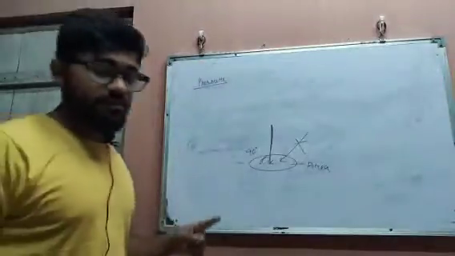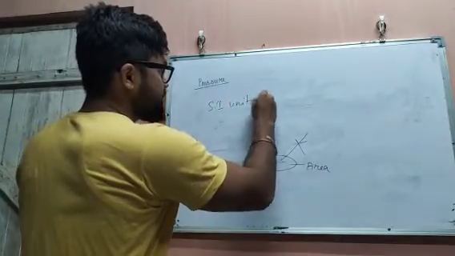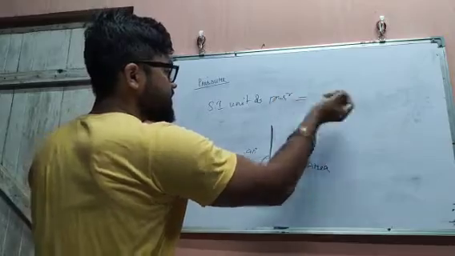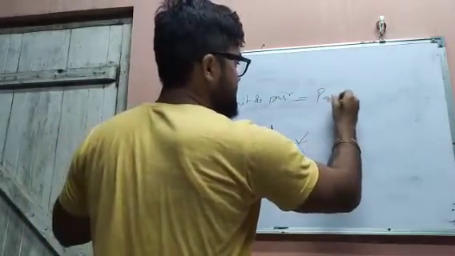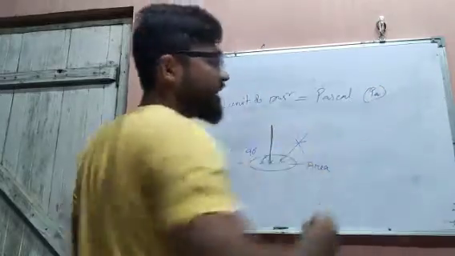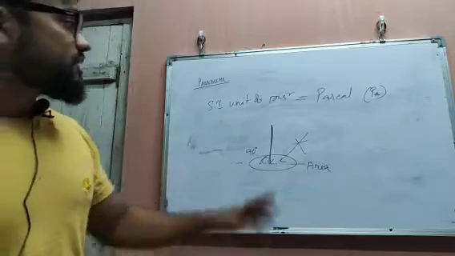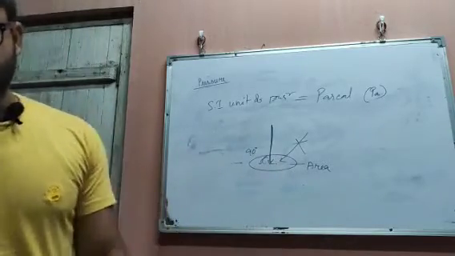Now the question is, what is the unit of pressure? The SI unit of pressure is always, remember, the Pascal, written in short as Pa. Maybe you will be asked to define 1 Pascal.